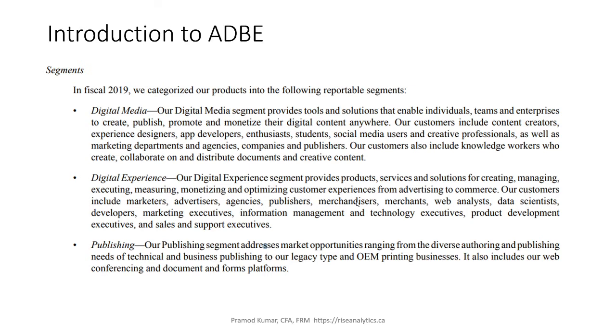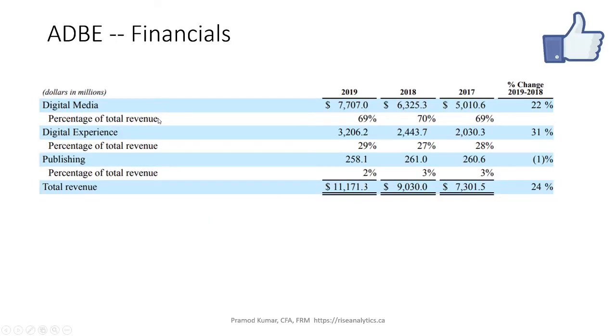Okay, so let's get started. If I go to the financials, as you see, this is in dollars in millions, from 2019 to 2018 and 2017. This is the percentage of revenue, from their 10-Ks. 69% of the revenue is from their media business, the experience business is 29%, and just 2% is publishing, which has declined comparatively from last year to this year. But overall, the revenue growth is 24%, which is good for this company.